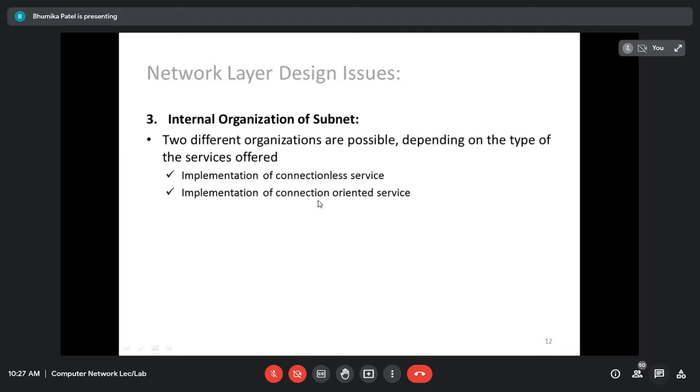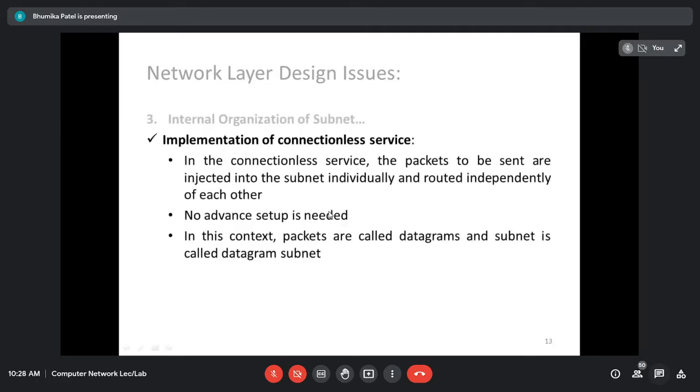Now we will see what connection oriented and connectionless are. This is most important. It is also known as a datagram subnet, and sometimes as a virtual circuit subnet. So first we are going to see the connectionless service.